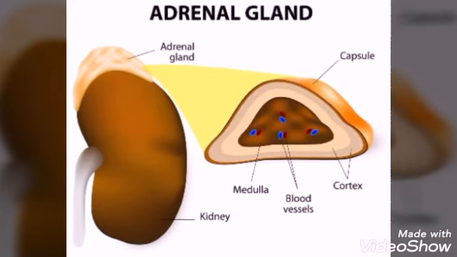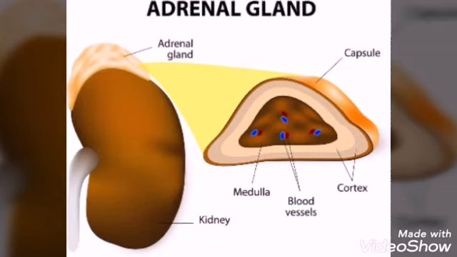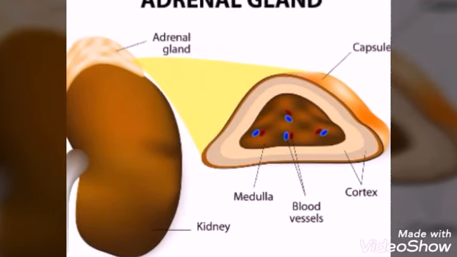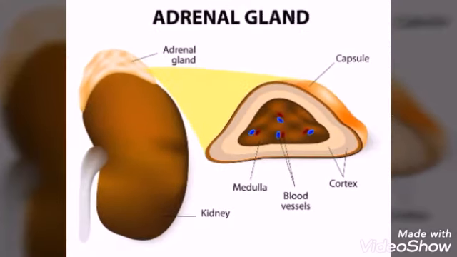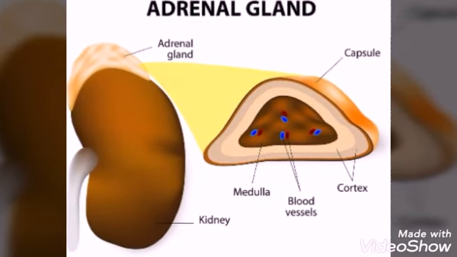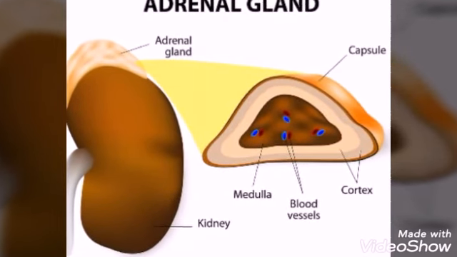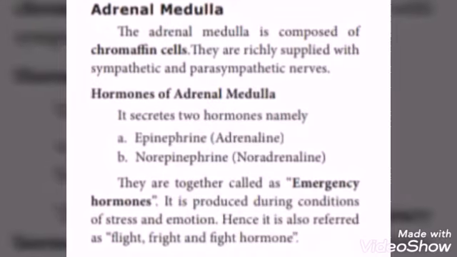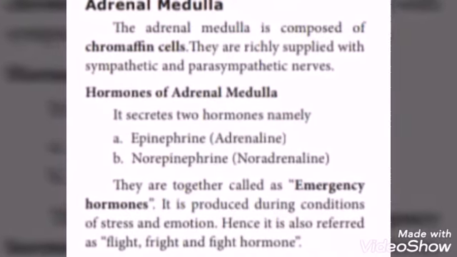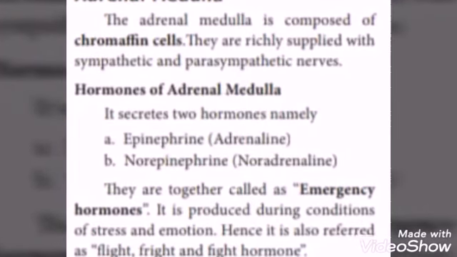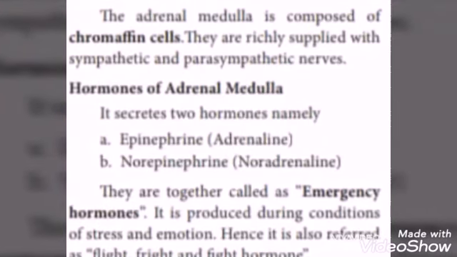Next one, adrenal medulla. The adrenal medulla is composed of glandular cells, that is chromaffin cells. Adrenal medulla is not differentiated. They are richly supplied with sympathetic and parasympathetic nerves. Next one, hormones of adrenal medulla. It secretes two hormones, epinephrine or adrenaline, and noradrenaline or norepinephrine.